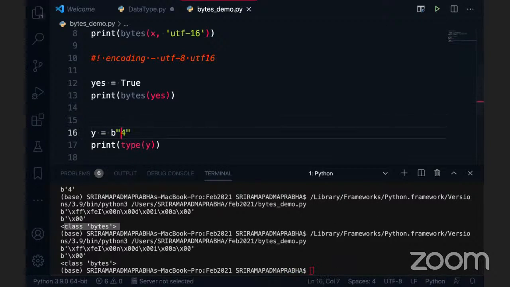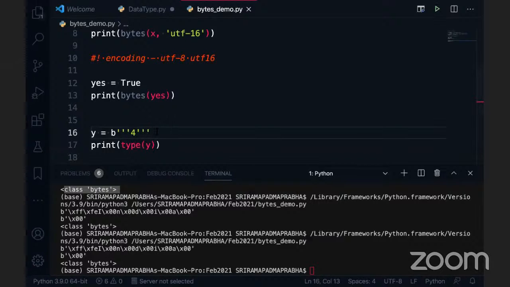It does not matter whether you use single quotes, double quotes, or triple quotes. Here I'm giving triple quotes too. In Python, generally we can represent a string in three formats: single quote, double quote, and triple quote. That's what I'm explaining here, and it works. So just remember, bytes can accept any type of string, in whichever way you represent it. Of course, that is a string data type, right?